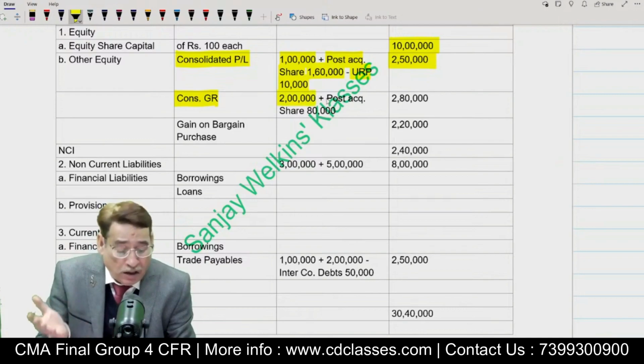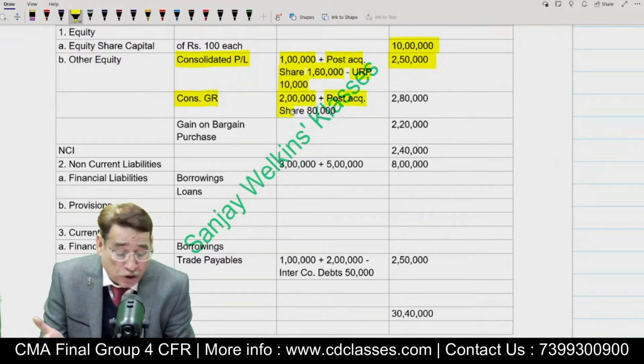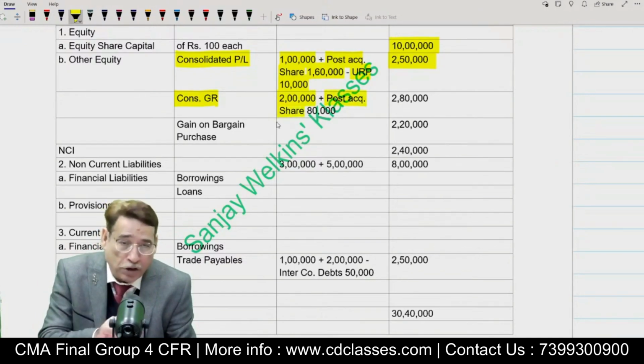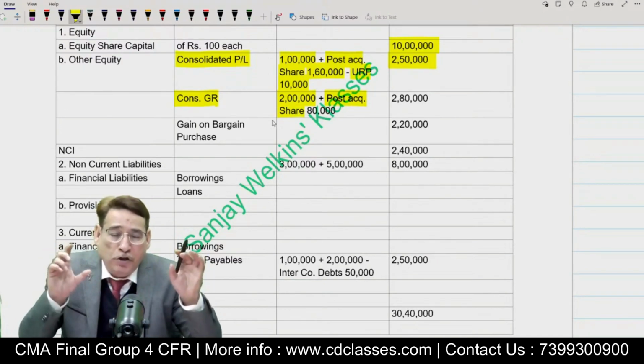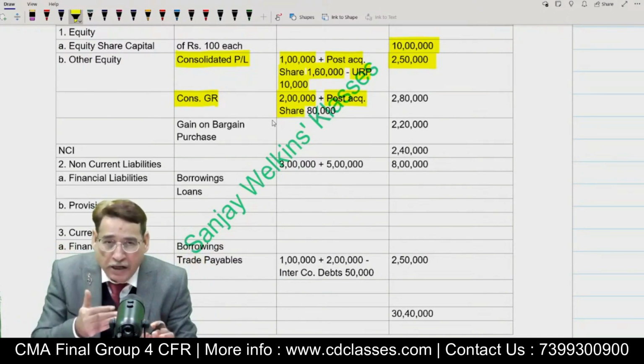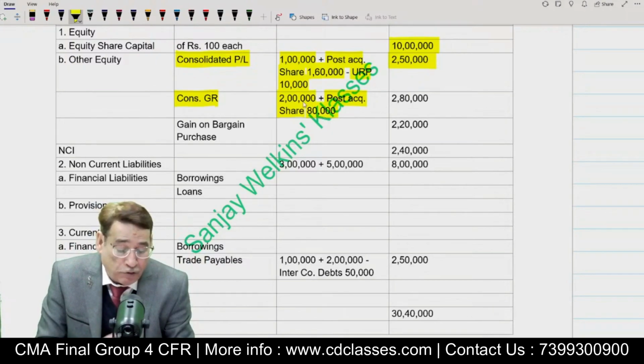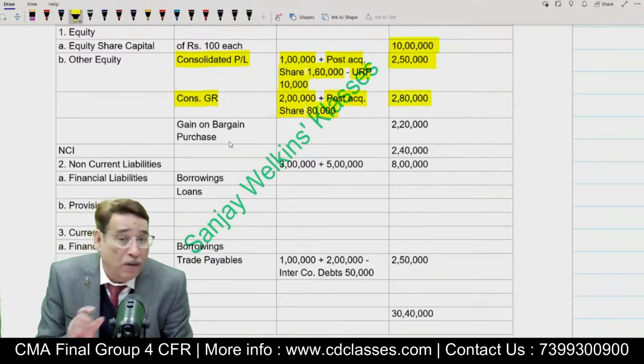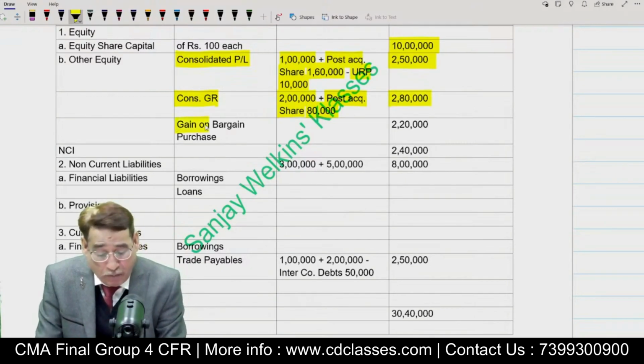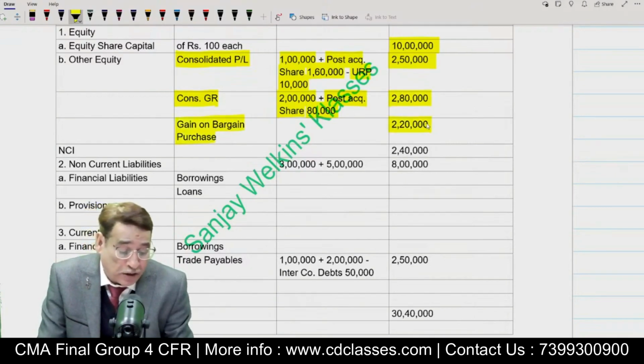sheet. And the only thing is that now you will have to add the share of the parent in the post-acquisition general reserve. The post-acquisition general reserve was 1 lakh. Out of that, 80%, 80,000, was our share. So we shall add 80 to 2 lakh, and 2 lakh 80 we can write in the outer column. Because in this question there is gain on bargain purchase, you must not forget to write it.